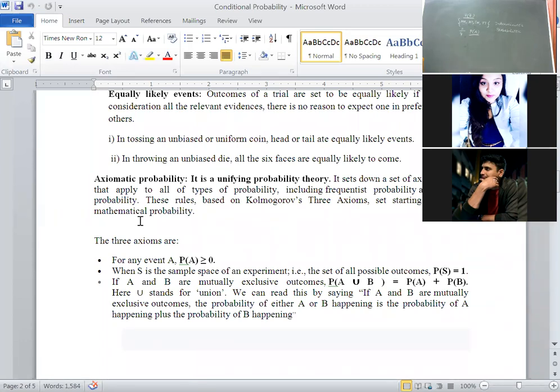Here the main problem is that the number of exhaustive cases must be finite; only then can we use this formula. Again, I am repeating, listen carefully, students. There were three approaches to probability, but the famous one is axiomatic probability. First one is classical probability. Classical probability is also known as, am I going fast?